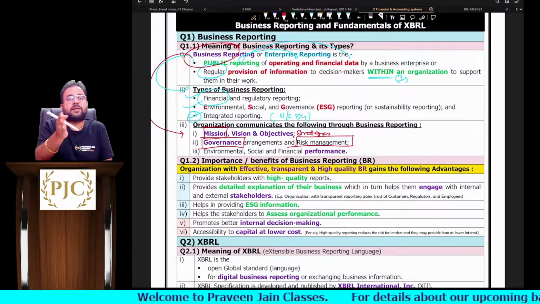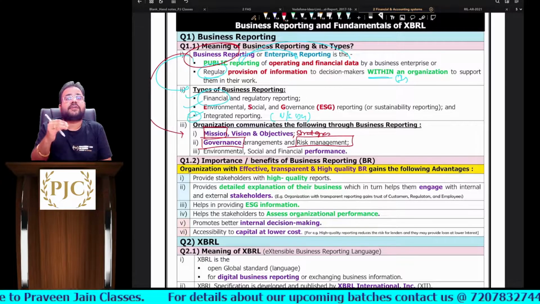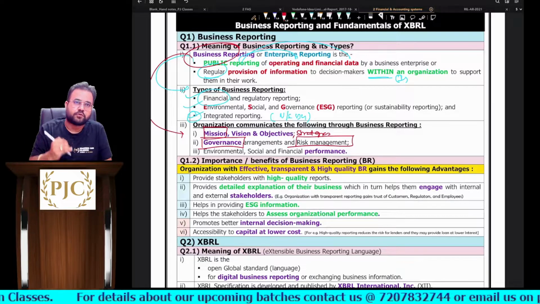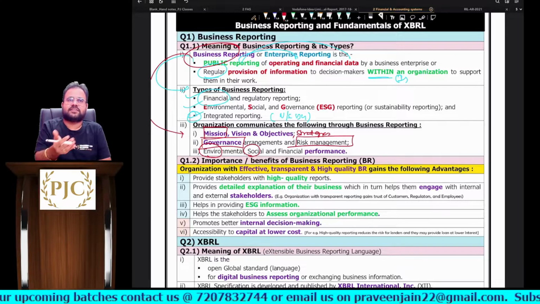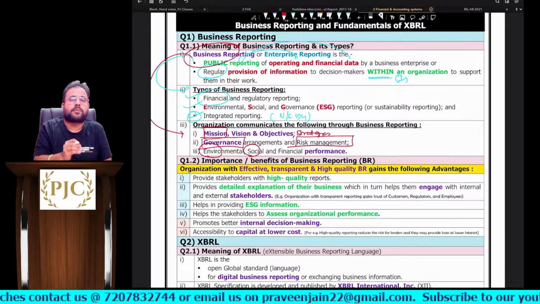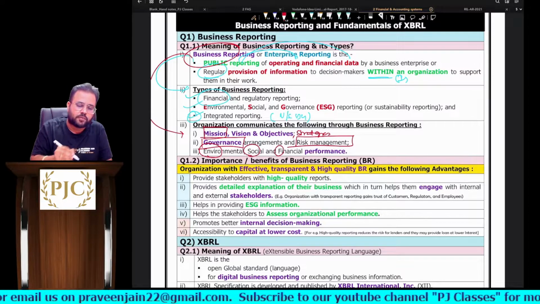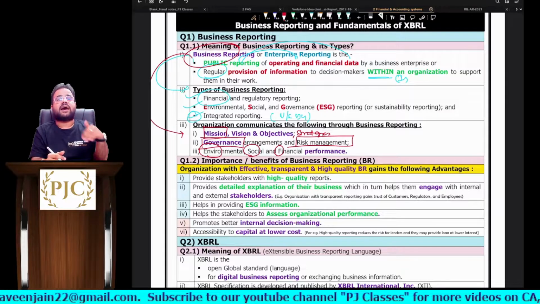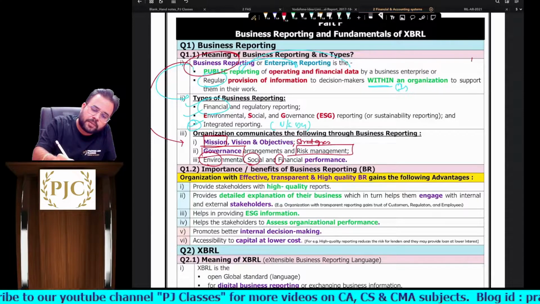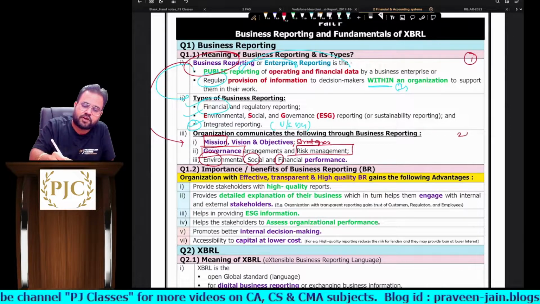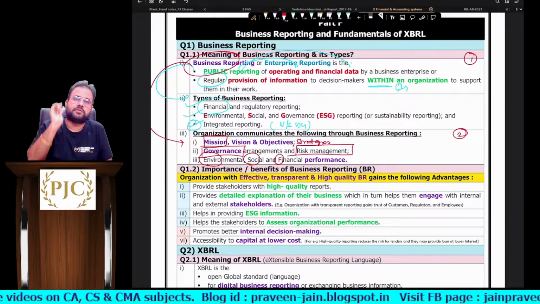This risk can be risk with respect to the industry, risk specific to the organization, and what measures we are taking to reduce this risk, sir. And next we are talking about ESG also. ESG is environmental, social, and governance, and here they are talking about finance. So can I say these are the things which are there in the reports, sir? Clear? So you have to remember the business reporting definition, and you have to remember what things are reported in business reporting.